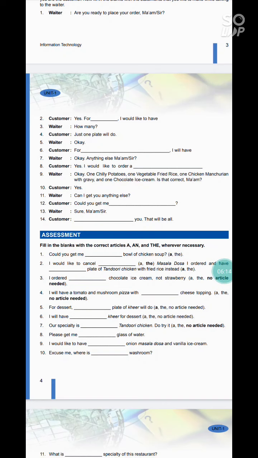Here you have to fill the correct articles, that is a and the. So you have to do it yourself in your rough copy, and you have to submit your copy personally.